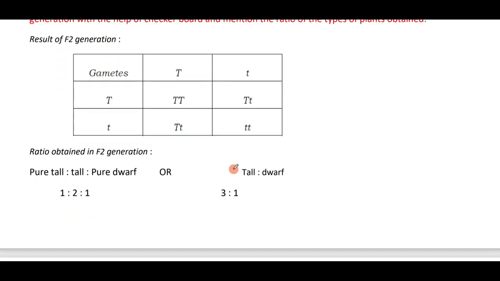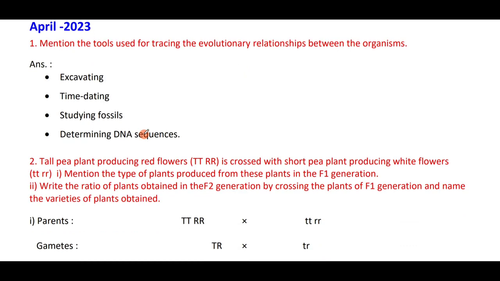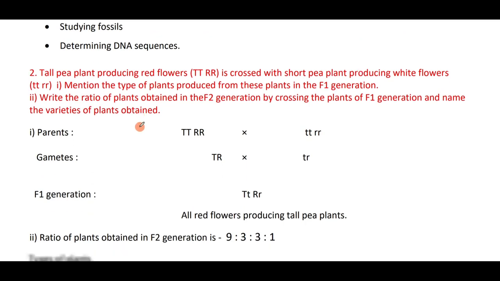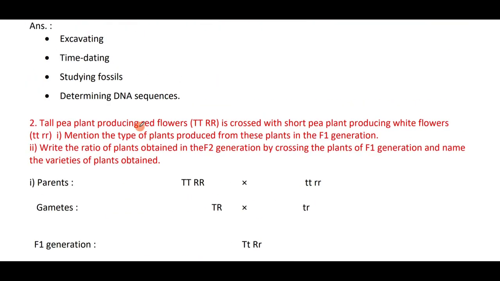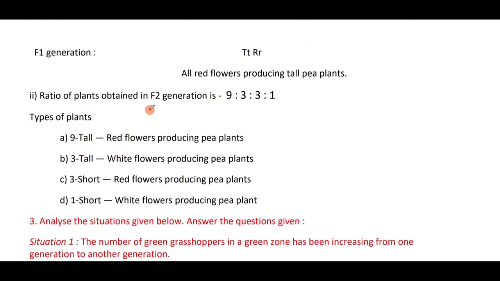Again, the monohybrid cross experiment. Mention the 2 tools used for tracing evolutionary relationship between organisms. Excavating, time dating, studying fossils, determining DNA sequences. These are the tracing tools which we use for evolutionary relationship. Dihybrid cross experiment for 4 marks. Do practice well.